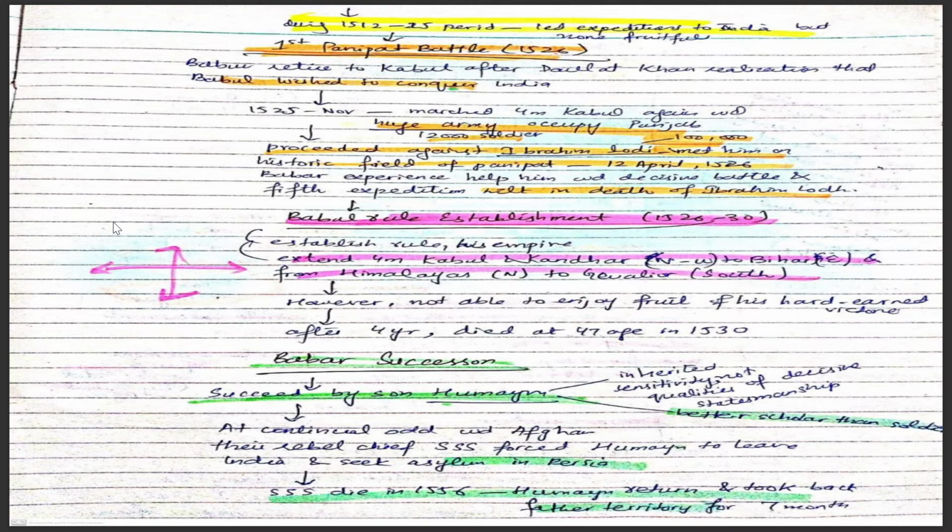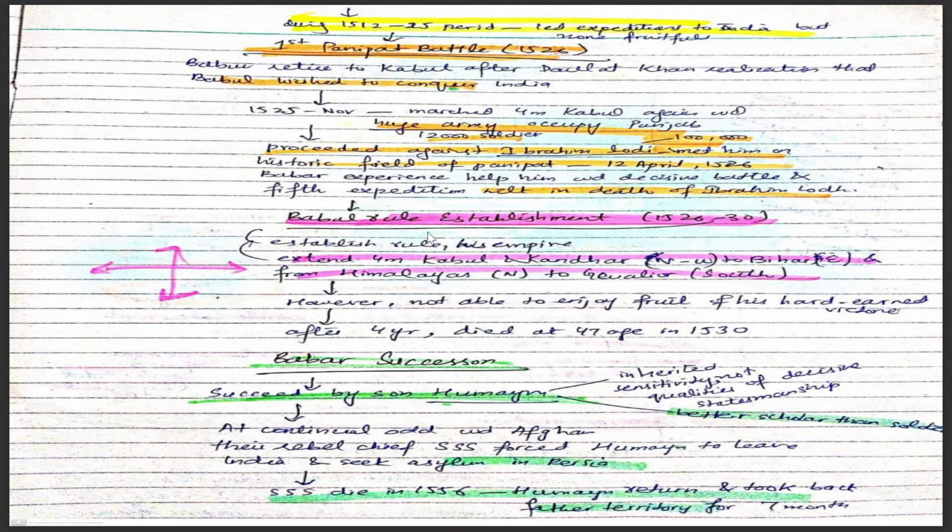But before that, Babur retired from Kabul after Daulat Khan realized that Babur wished to conquer India. So in 1525, Babur marched from Kabul again with a huge army and occupied the Punjab. After that, he occupied India on 12th April 1526 after the defeat of Ibrahim Lodi.